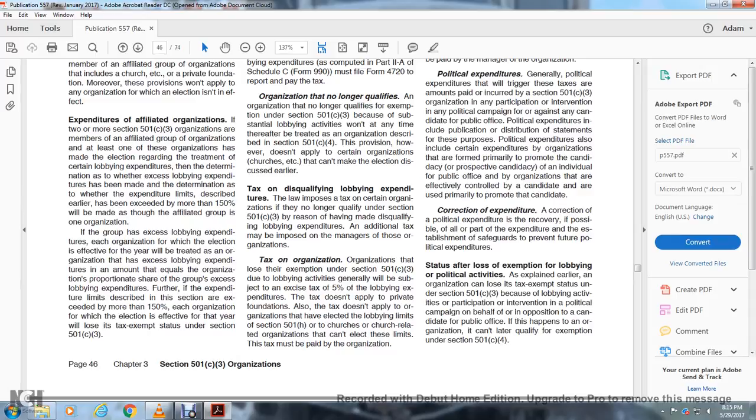The excess lobbying expenditure is in an amount equal to the organization's proportionate share of the group's excess lobbying expenditures, that is, expenditures exceeding the limits described earlier by more than 150%. Each organization for which the election is in effect for the year will lose its tax-exempt status under Section 501(c)(3).